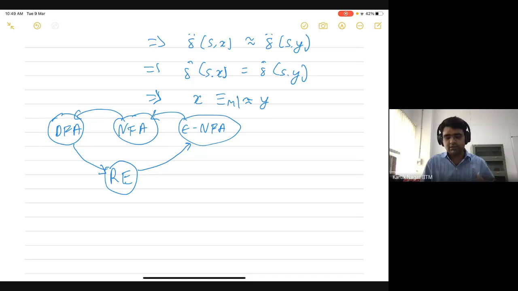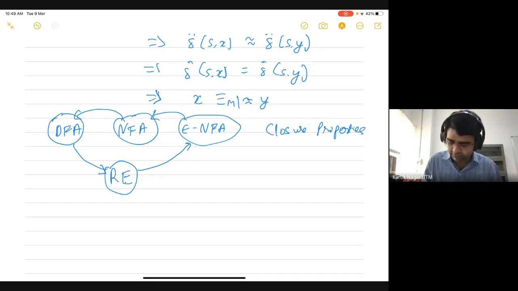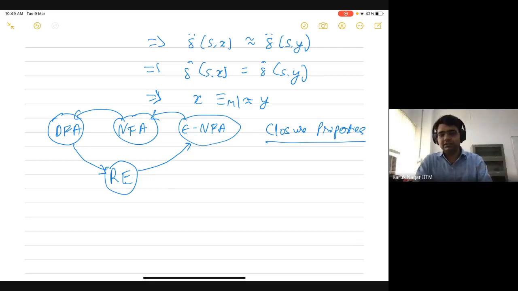And then we sort of took a step back and looked at some properties of all regular languages, which is the class of regular languages. So we proved closure properties of regular languages, where we showed that if you take any two regular languages and perform operations like union, concatenation, intersection, or if you take a regular language itself and consider its Kleene closure, or the reversal operator, then the class of regular languages is closed under all of these operations, which means that after performing these operations, you would get another regular language.